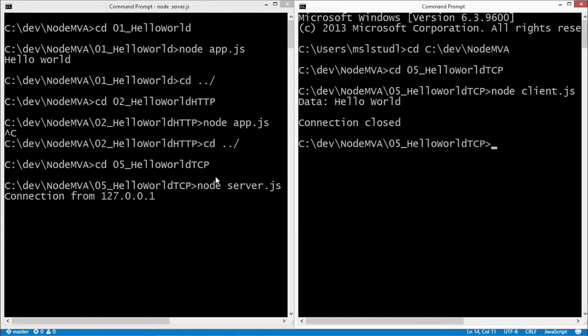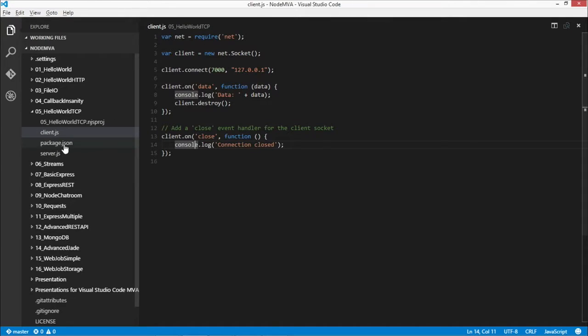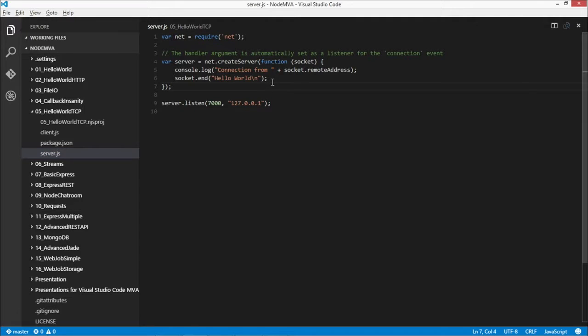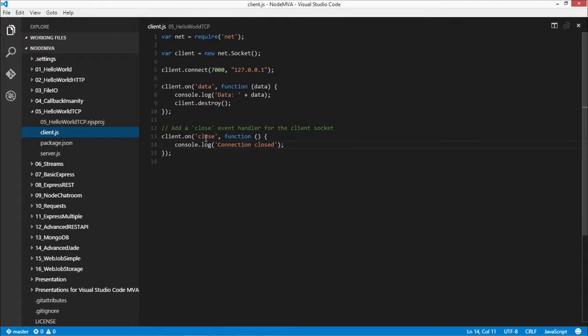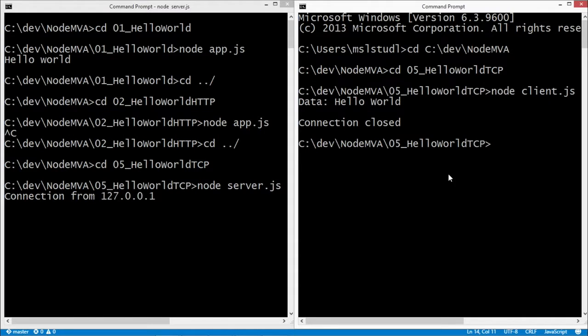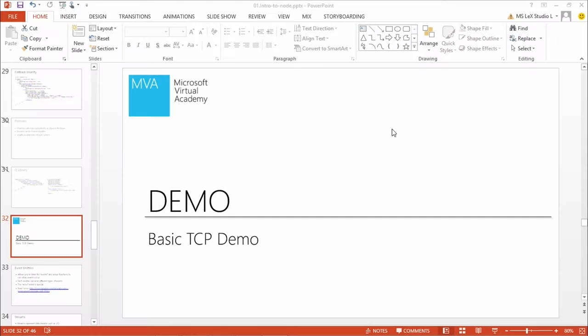Now, if you remember, if we look at our code again, the server.js file does close the connection right at the end. It calls socket.end, and that's going to call the close event in our client, and then it's going to print out connection close, which you can see right here. Perfect. All right. Awesome.